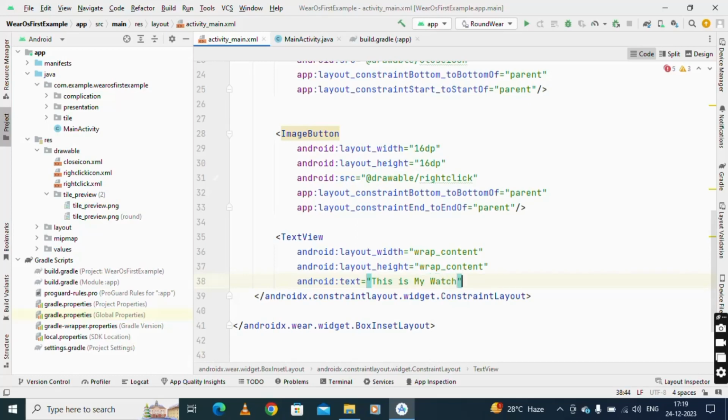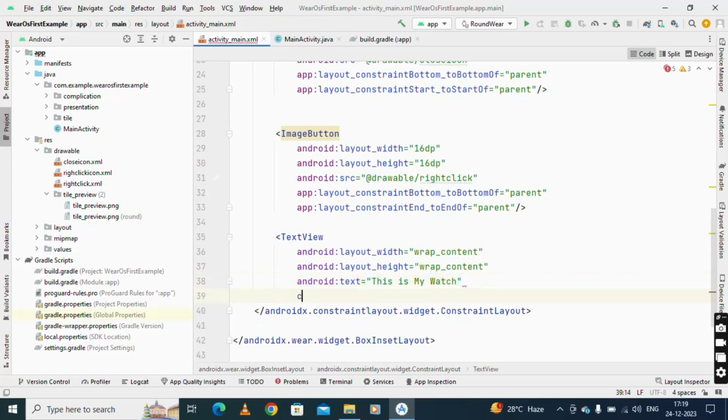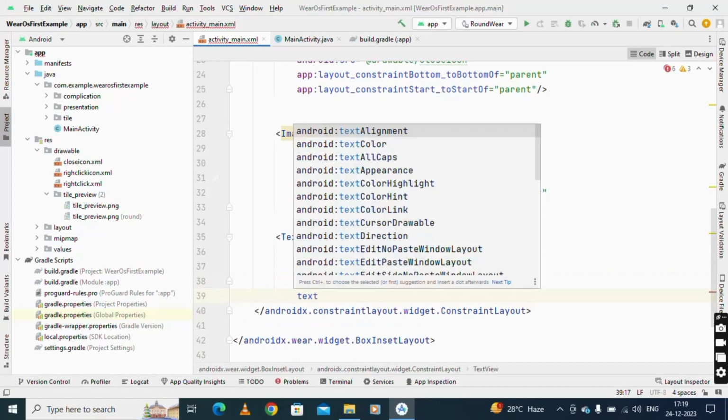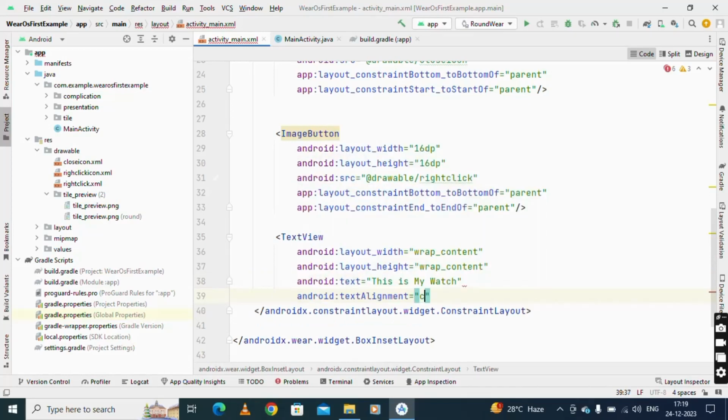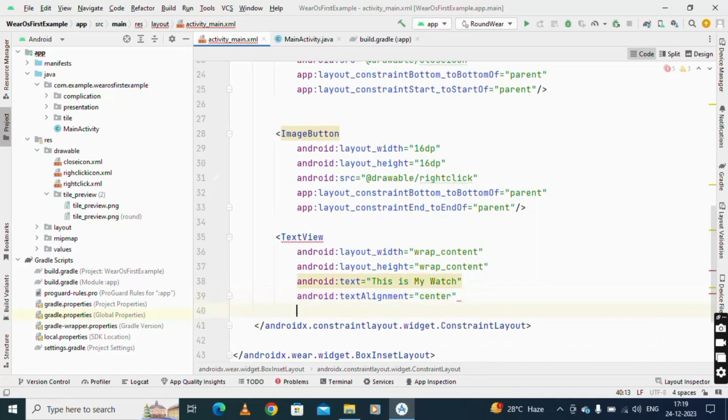Okay, and I'm using the text alignment as center, and that's why I'm using the constraint layout inside that. And also why you use the BoxInsetLayout, because we can cover all the square, rectangle and circular images. So once you do it for the circular, the rest everything will be covered.